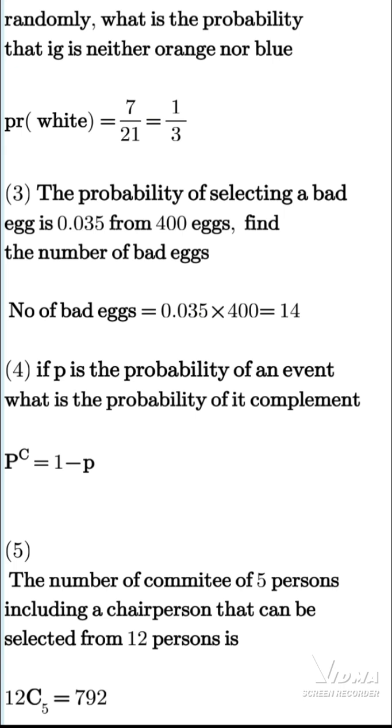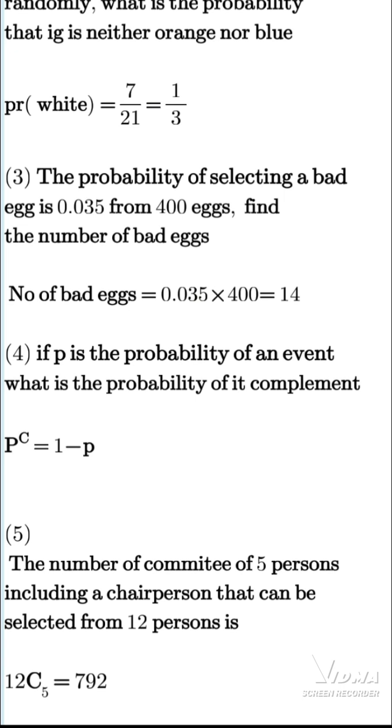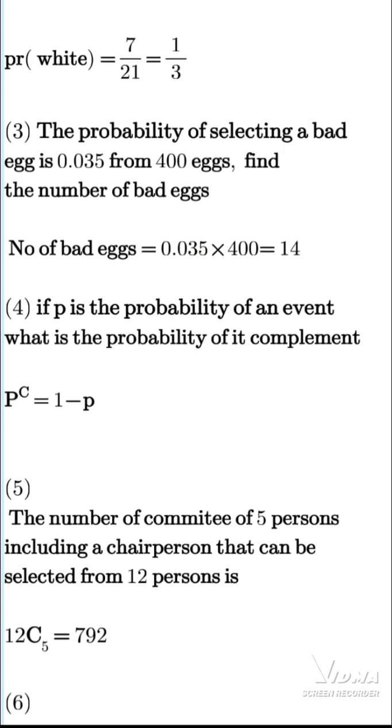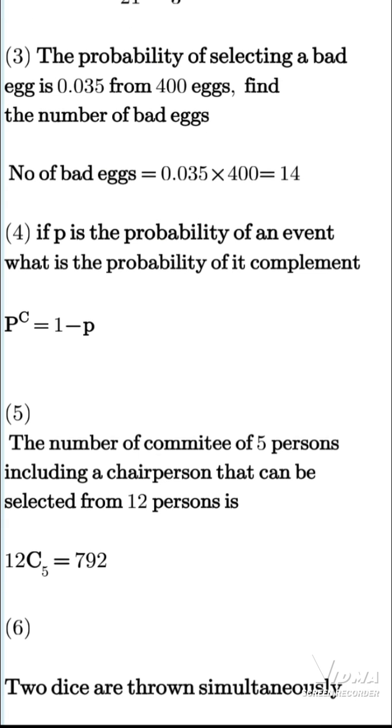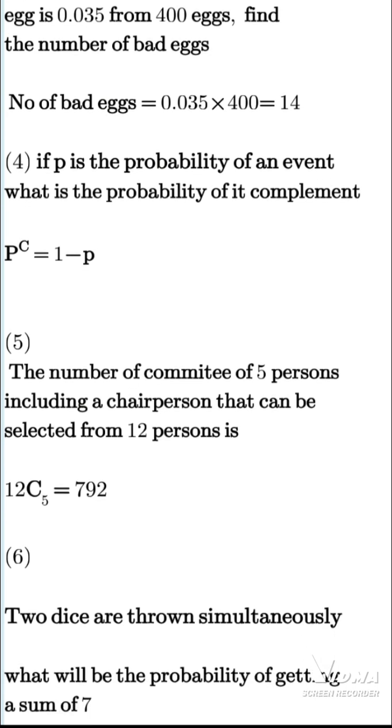The probability of selecting a bad egg is 0.035. Then the number of bad eggs will be the product of the number of eggs times the probability, and that's 14. If P is the probability of an event, the complement of P will be 1 minus P.